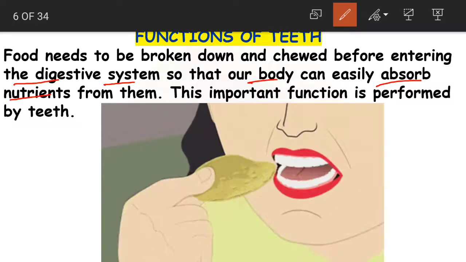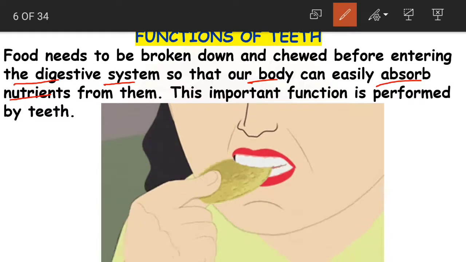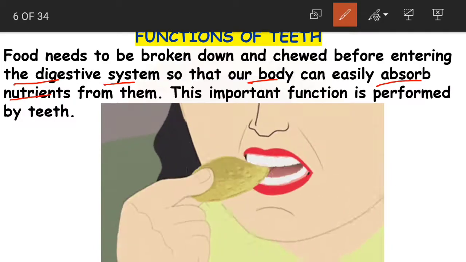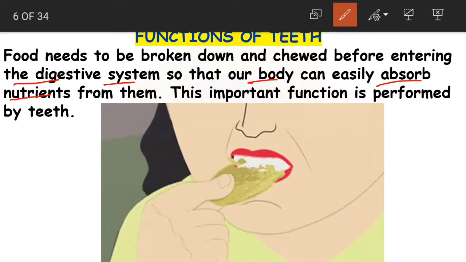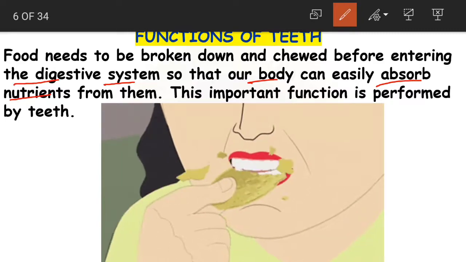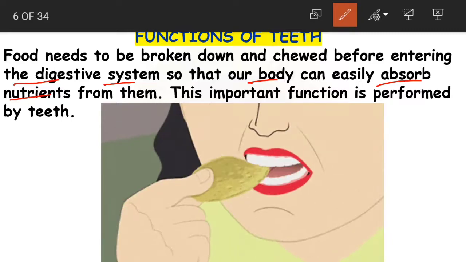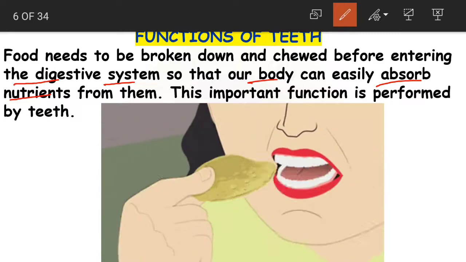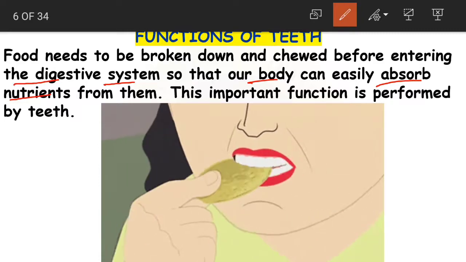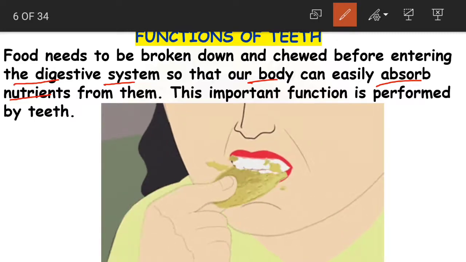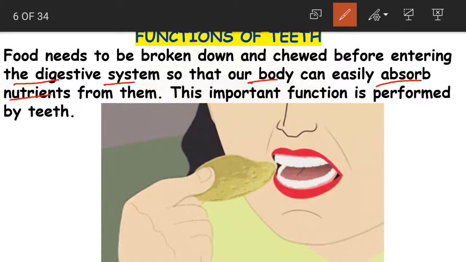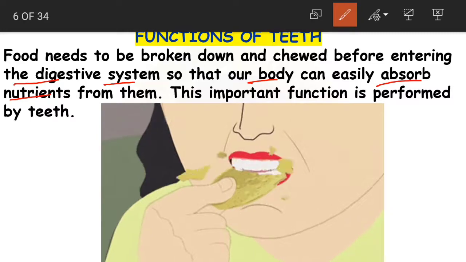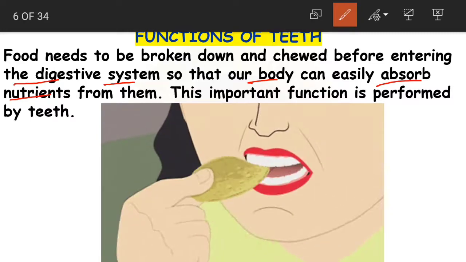We eat with our mouth, and inside our mouth we have our tongue and our teeth. So what do the teeth do? They break the food into small pieces, and we chew it so that it enters properly into the digestive system. Okay, so when we chew the food into small pieces, what happens? Our body can easily absorb nutrients from it. To have a healthy body, we need to give our body a good amount of nutrients.